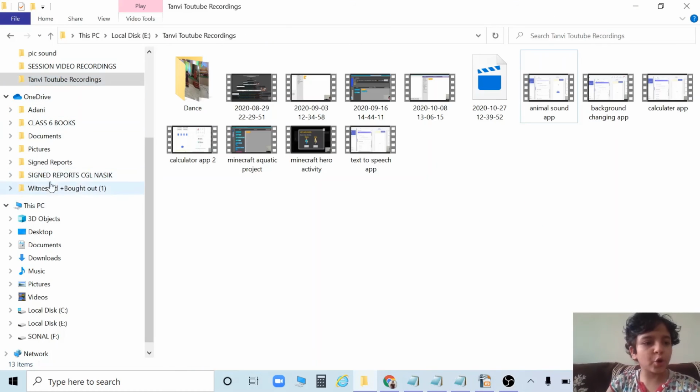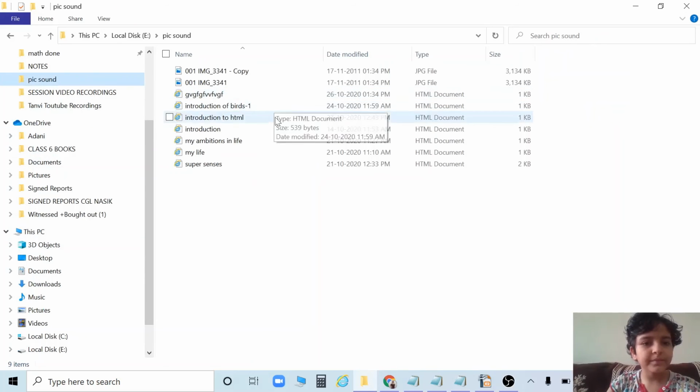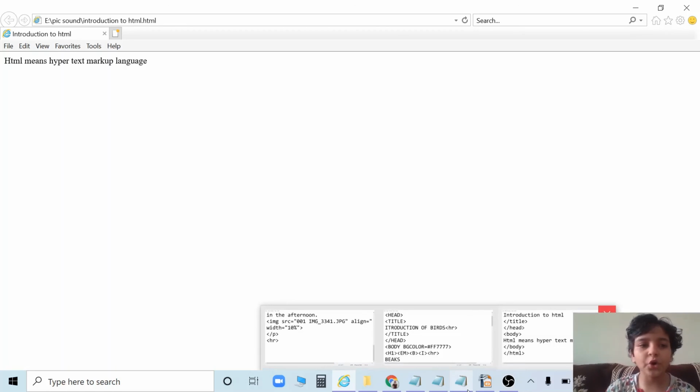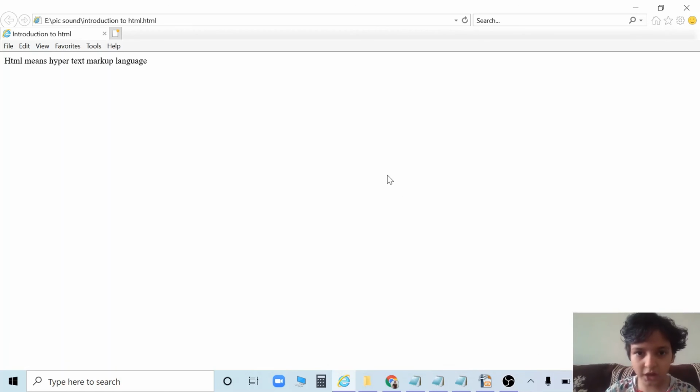And now to open it, we are going to open it. Double click on it and it will open in a search engine. So this is my short, easy and simple web page.